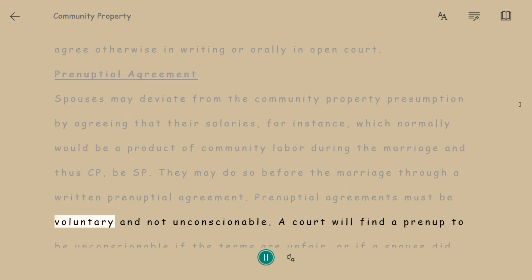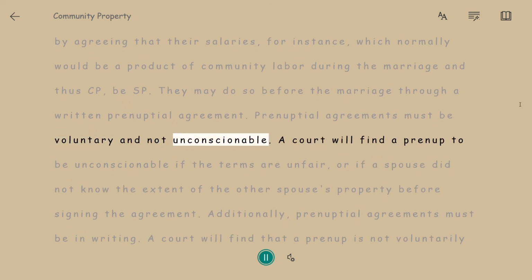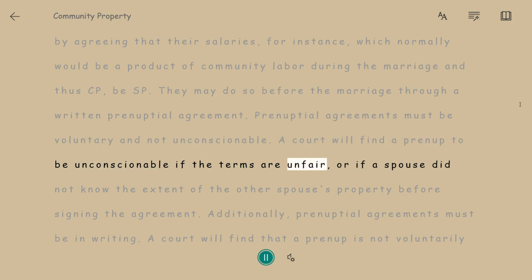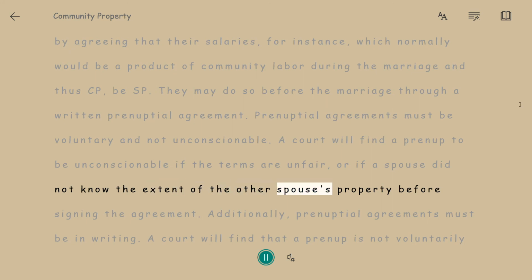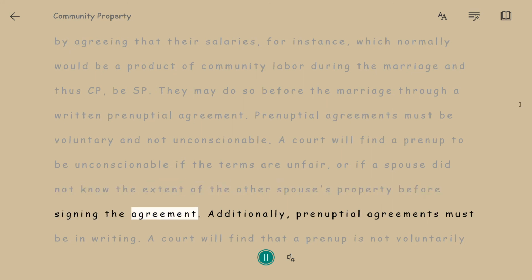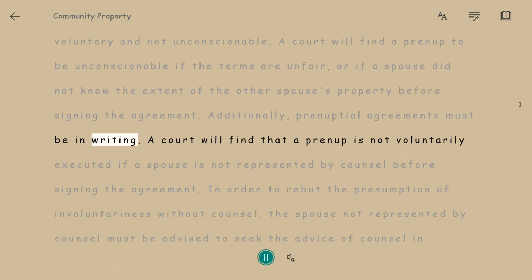Prenuptial agreements must be voluntary and not unconscionable. A court will find a prenup to be unconscionable if the terms are unfair, or if a spouse did not know the extent of the other spouse's property before signing the agreement. Additionally, prenuptial agreements must be in writing.